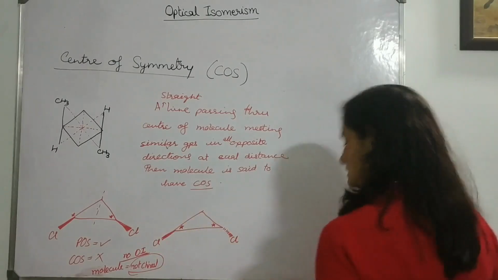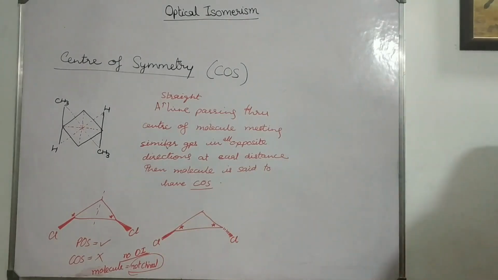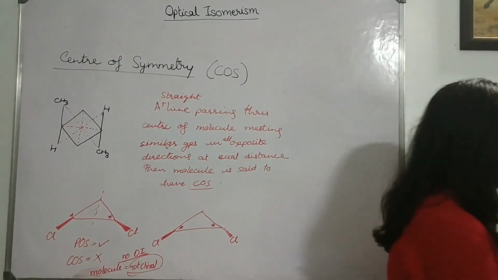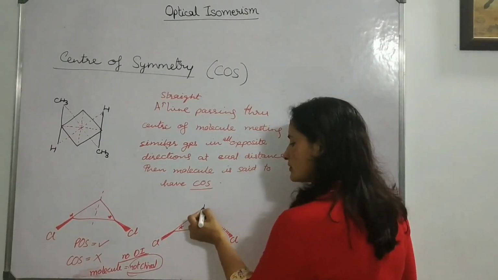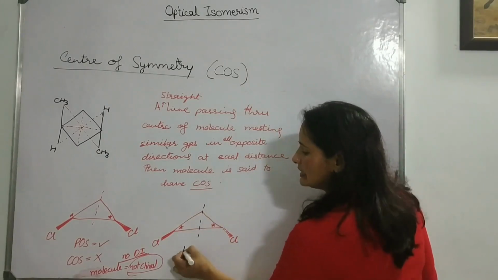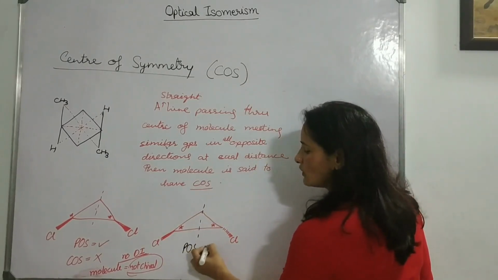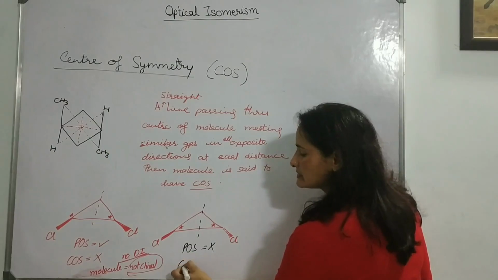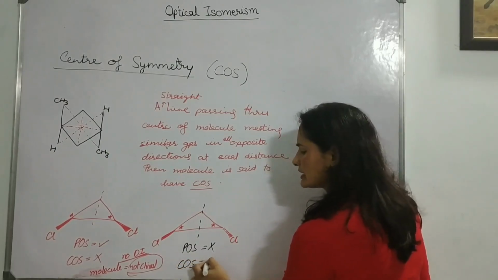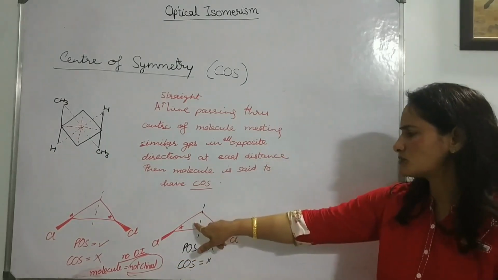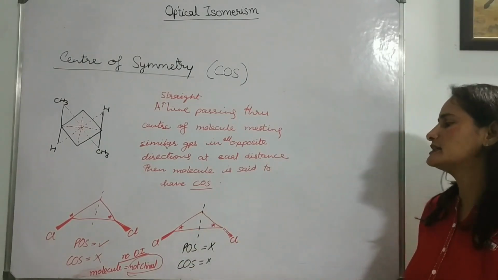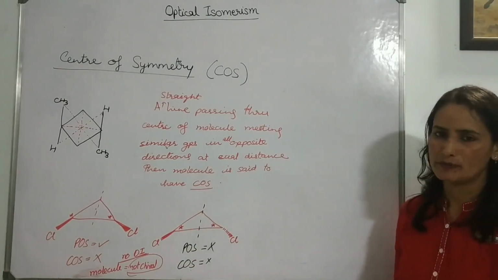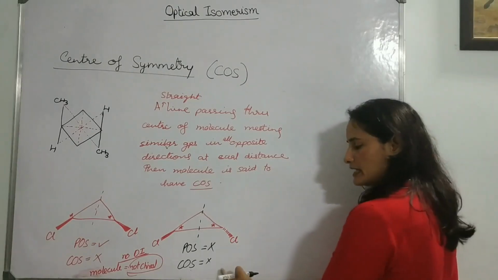In the trans case, we do not have the POS. I already explained this to you earlier. POS is not present, and COS is also not there. You can easily check the COS from the center of the molecule. If you pass the line, it does not meet the same group in opposite directions at equal distance.